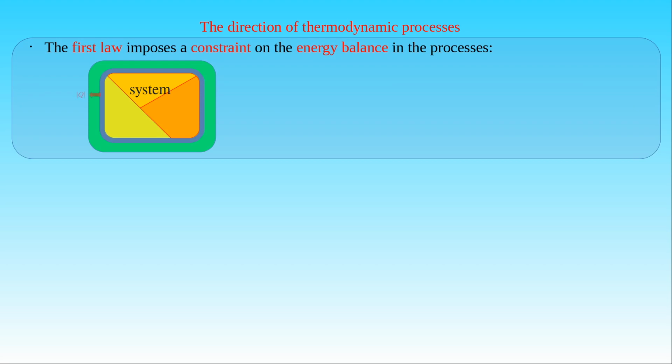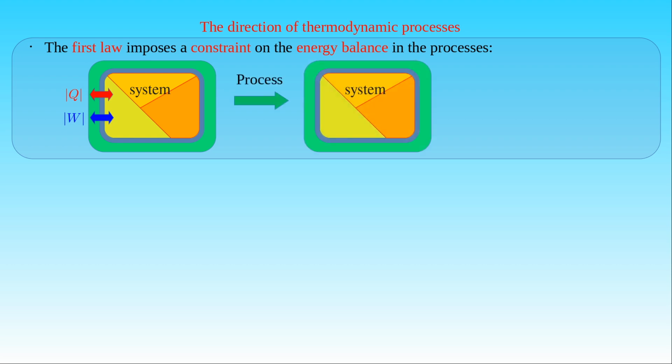If the heat Q is exchanged between a system and its surroundings while a given work W is done on or by the system, we can compare the initial and final states of the system, that is the states before and after the thermodynamic process. Then the first law tells us that the change in the internal energy U of the system is equal to the sum of the heat Q and the work W. However, the first law does not determine the direction of this process.